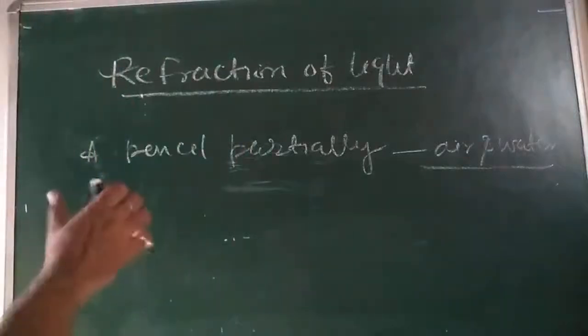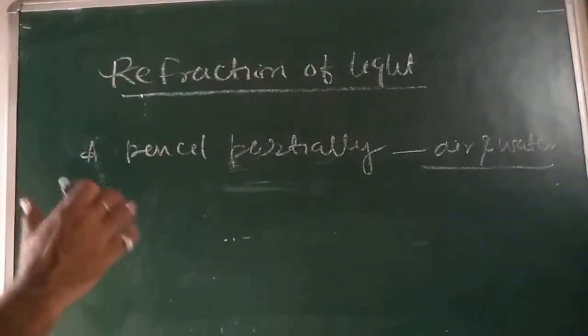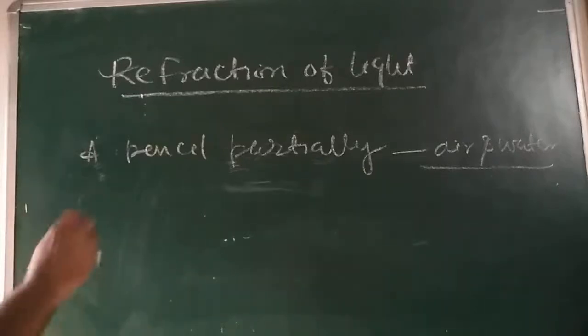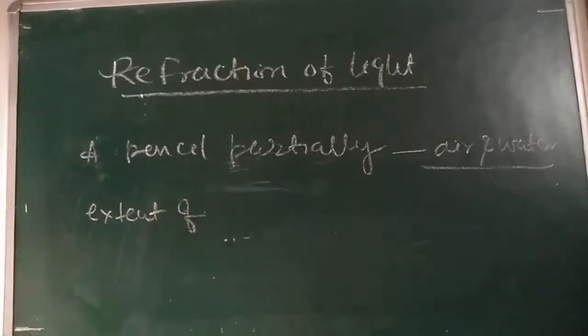So, dear children, what we observe is that the extent of the effect is different for different pairs of media.